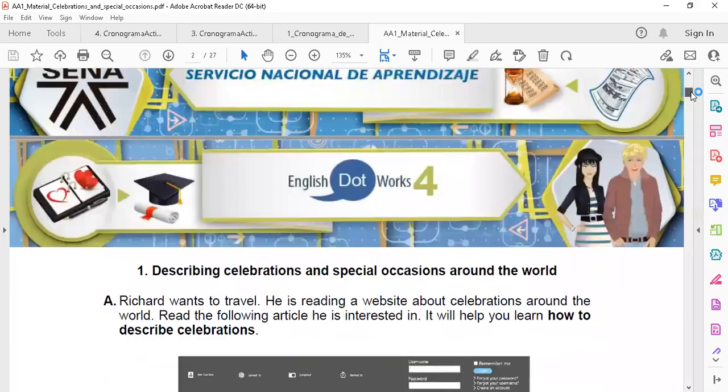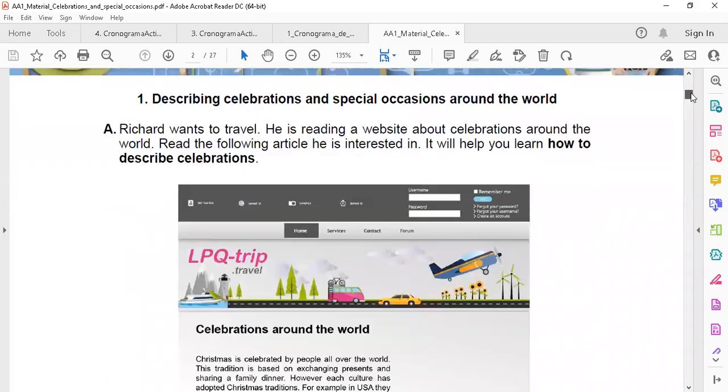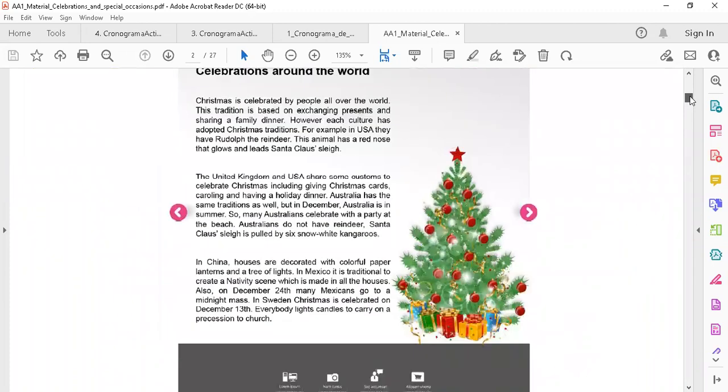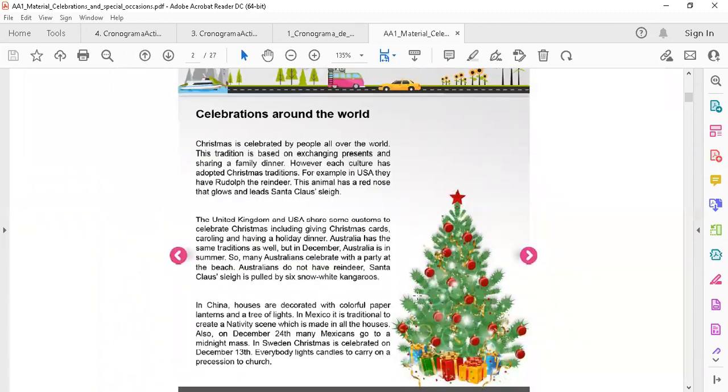Here we find a reading describing a special occasion around the world, which is Christmas.